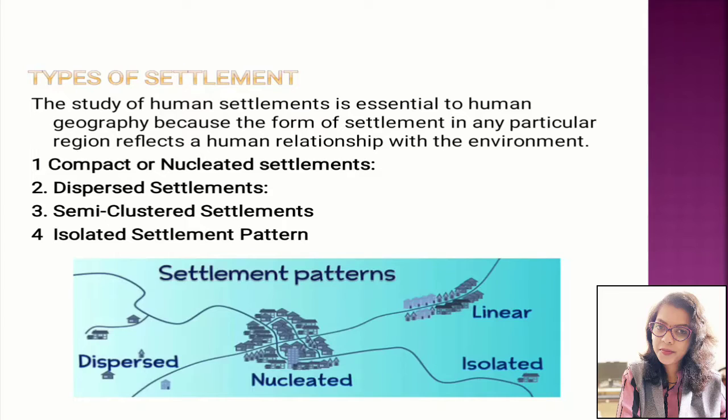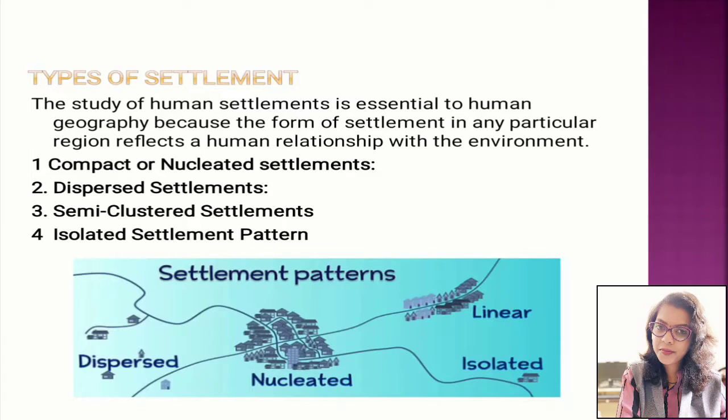Second, dispersed settlements. So what is meant by dispersed settlement? They are found mainly in regions with grassland, thick forest, poor agricultural lands, extreme climate, and regions with extensive cultivation. People live on the agricultural land, as opposed to a distant settlement. Third, semi-cluster settlement.